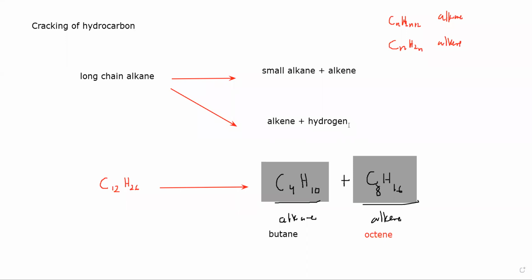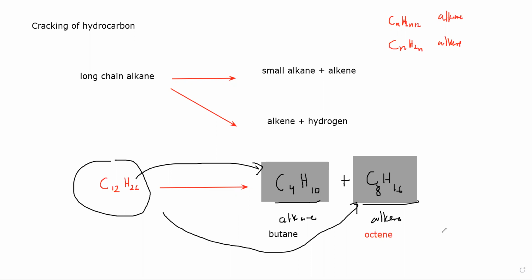If we react or supply oxygen, then it will be burning, and it will produce carbon dioxide. We don't want to produce carbon dioxide, we only want to break a molecule into smaller fractions. So when a large molecule breaks into smaller fractions, that is what we call cracking.